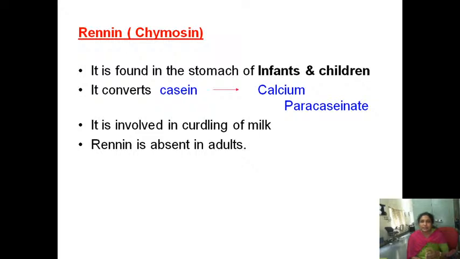And this calcium paracaseinate is further acted upon by the casein, so it is involved in the curdling of the milk. Renin is an enzyme involved in the curdling of the milk, and renin is absent in adults. Because during the first 6 months of life, the baby depends completely on milk. So milk protein casein can be easily digested in infants by this renin. After that, once we start weaning or solid foods, the renin will become inactive. So renin is absent in adults.